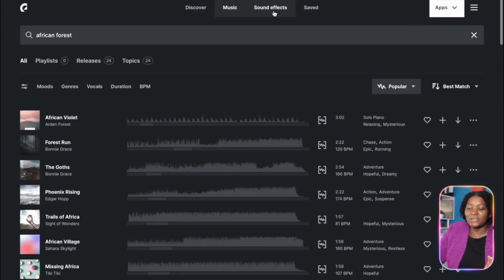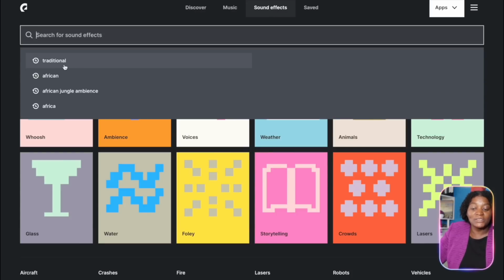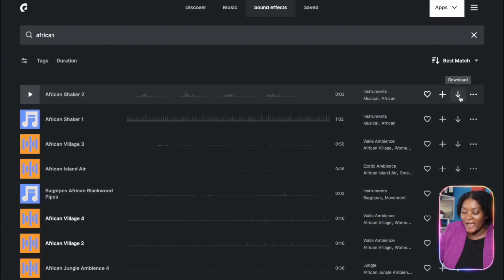There are also many sound effects. You can choose any sound effect that you want. Just type here and you will see the kind of sound effect that you really want. And when you use Epidemic Sound, you know that your account is going to be monetized. There is no question mark, there is no doubt about it. After you do all of that, when you have found the music that you want to use, you just click here and go ahead and download.